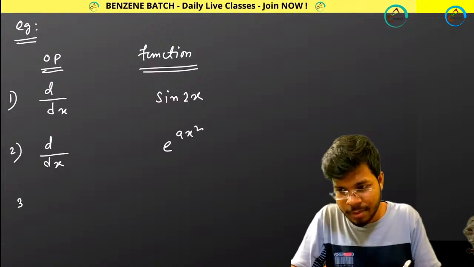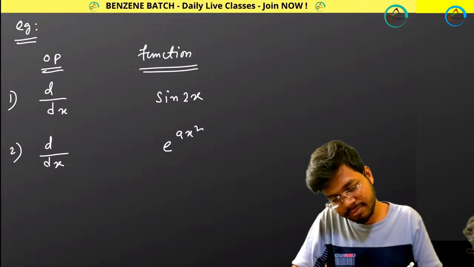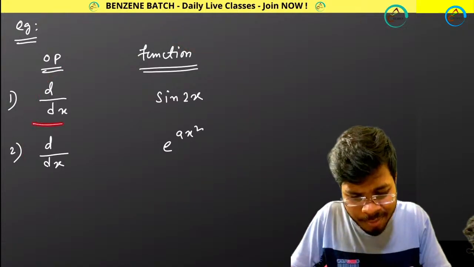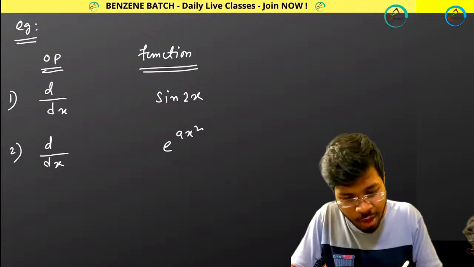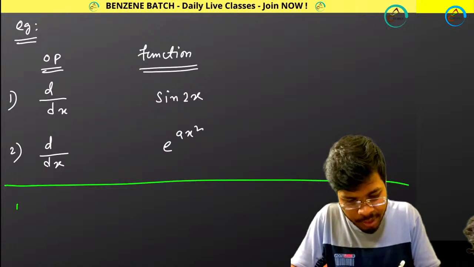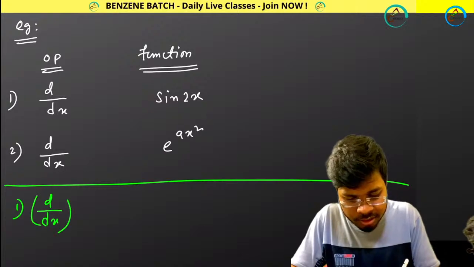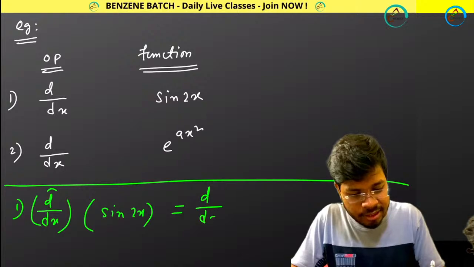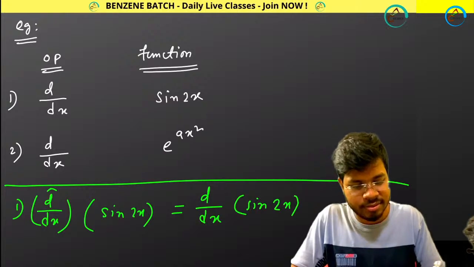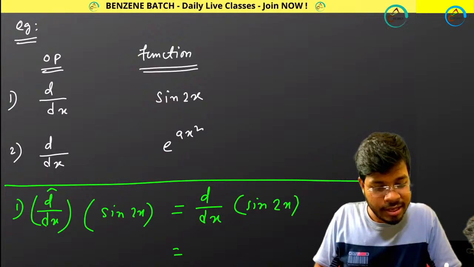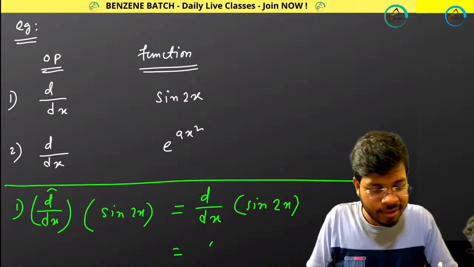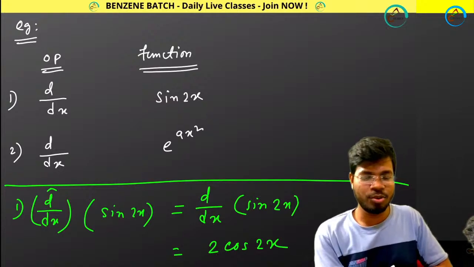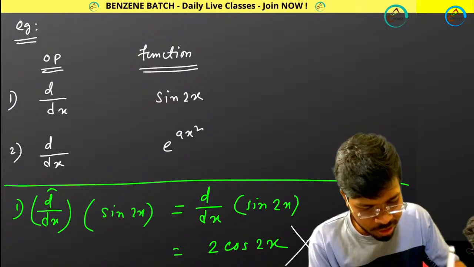Then again number 3, okay, let's do this. Do these two examples. So first of all, how can I solve these problems? Number 1, I am writing this operator, and then function sin 2x. Actually it means d by dx sin 2x. If you do this, you will be getting 2 cos 2x. That means it is not your Eigen function.